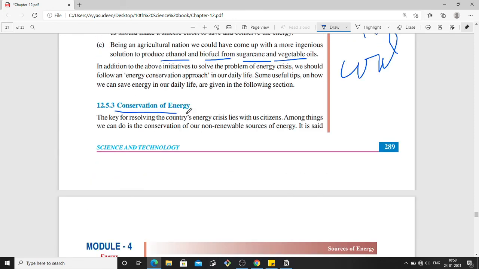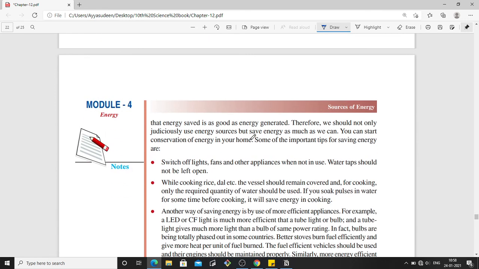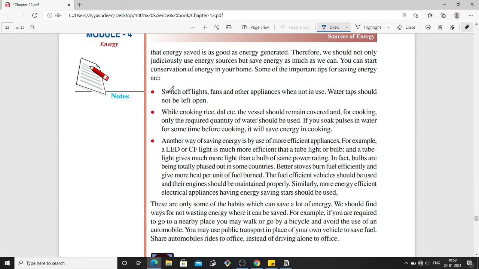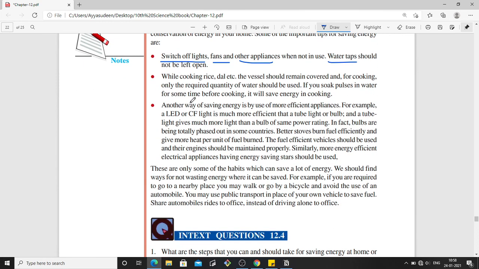And the next one is conservation of energy. How do we conserve this energy? As citizens, we have to save energy by switching off the lights whenever it's not necessary, and fans and other appliances. If you don't need it, then you should switch it off. And water taps should not be left open. Also, while cooking rice and other foods, the vessel should remain covered so that it does not use much water, and energy can also be saved.